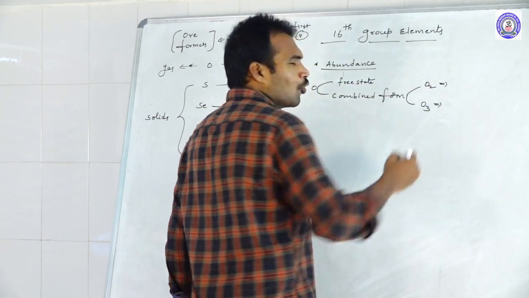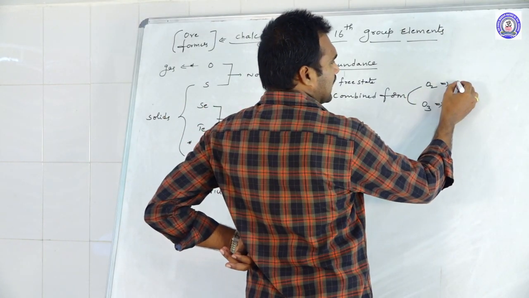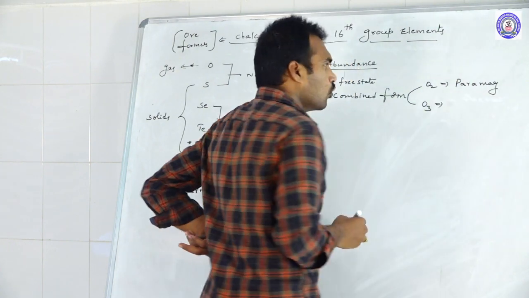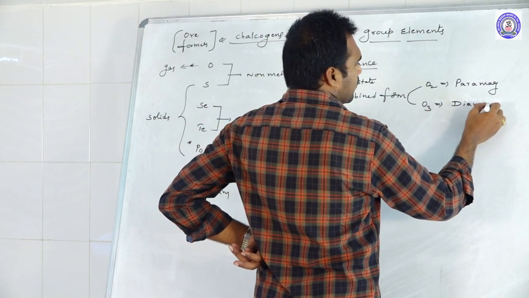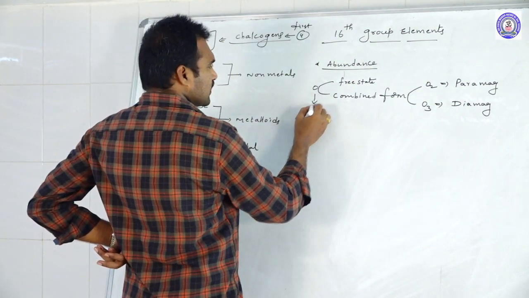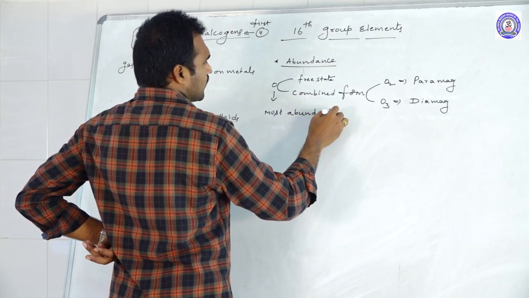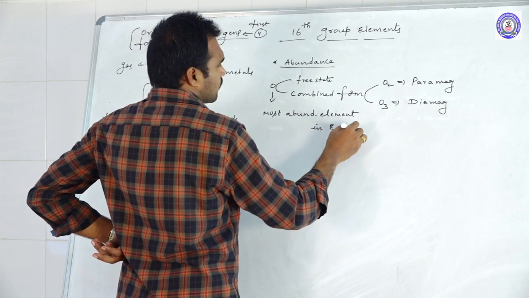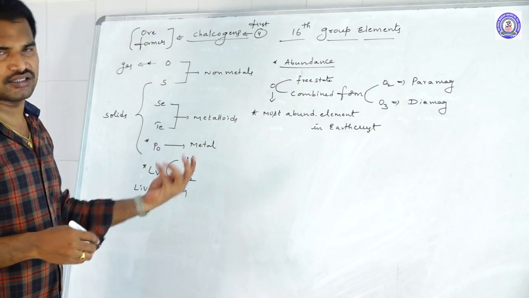The main difference between O2 and O3 is that O2 is paramagnetic, whereas ozone is diamagnetic. Oxygen is the most abundant element in the earth's crust.